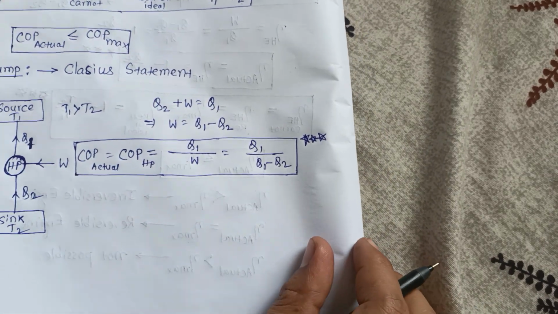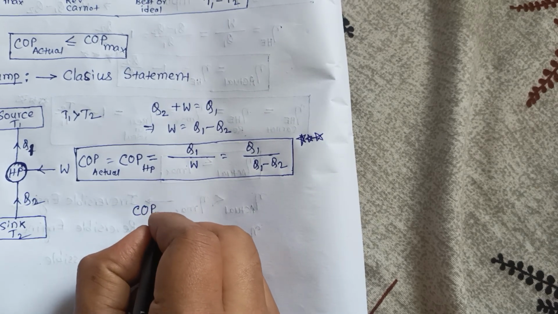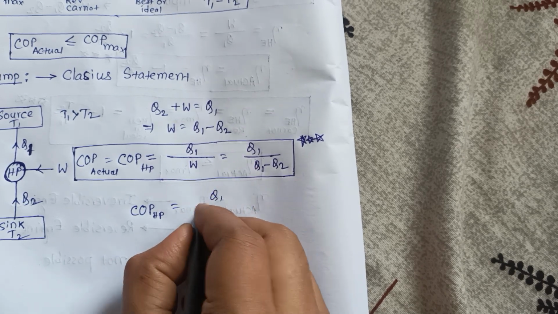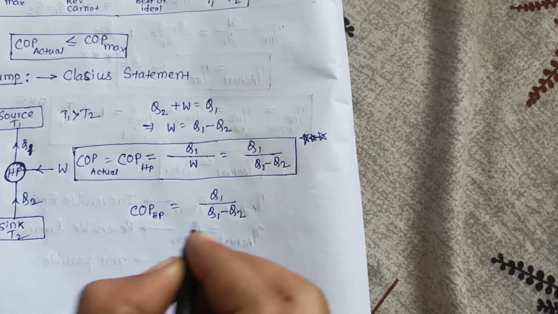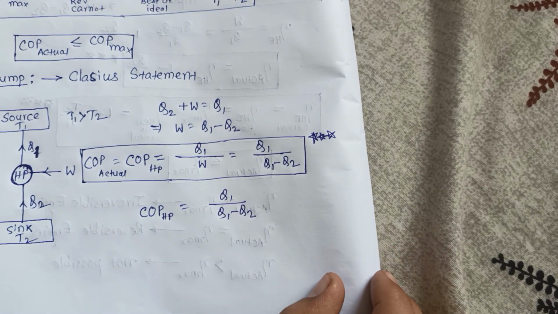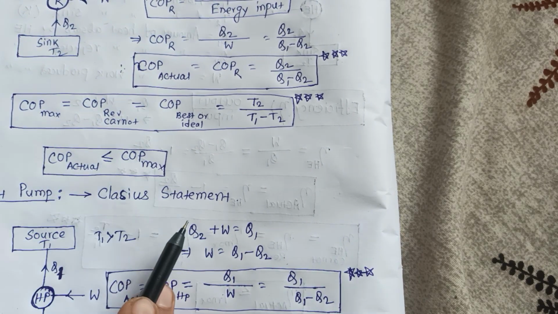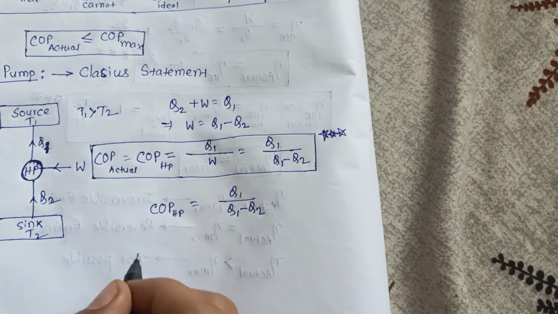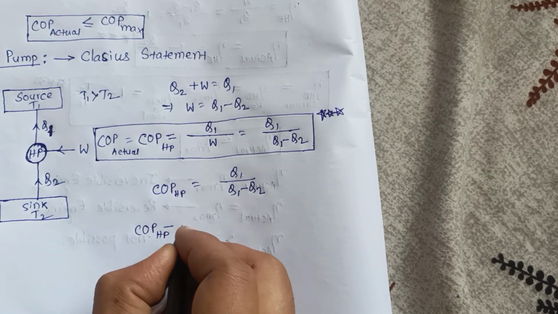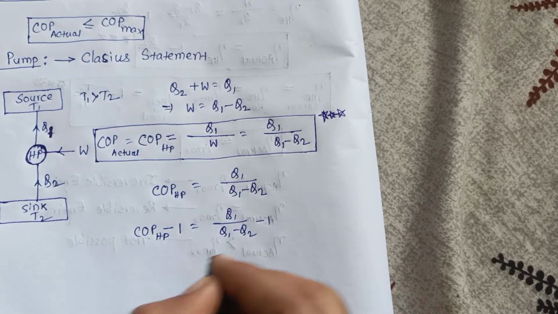Now, COP of heat pump is equal to Q1 by Q1 minus Q2. Now we want to calculate the relation between COP of heat pump and COP of refrigerator. So subtract 1 on both sides: COP of heat pump minus 1 equals Q1 by Q1 minus Q2, minus 1.